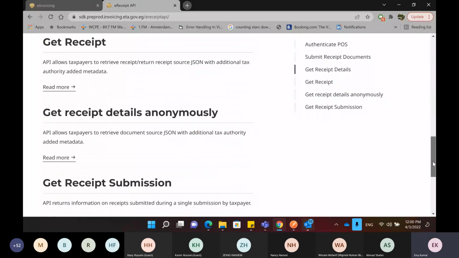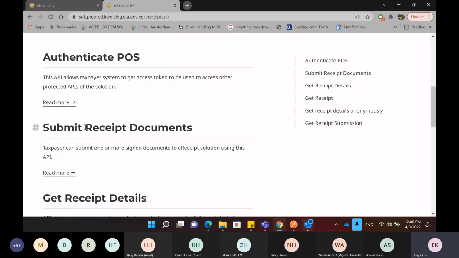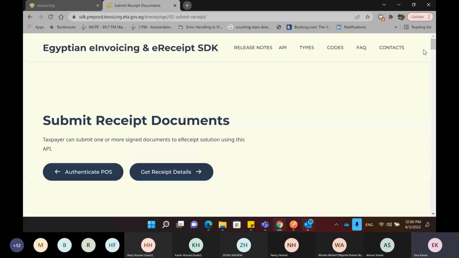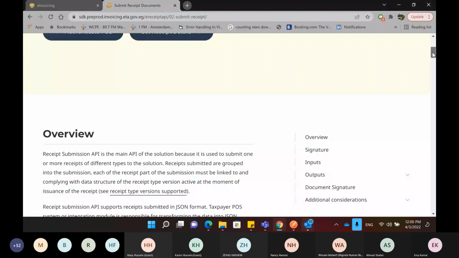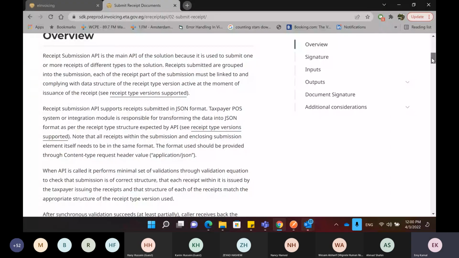So going back to the full list of the APIs. Okay, so you authenticated the POS. The next thing that logically you will be doing is to submit your receipts to the e-receipt solution. For that, you can use the submit receipt API. This explains an overview of the API information.